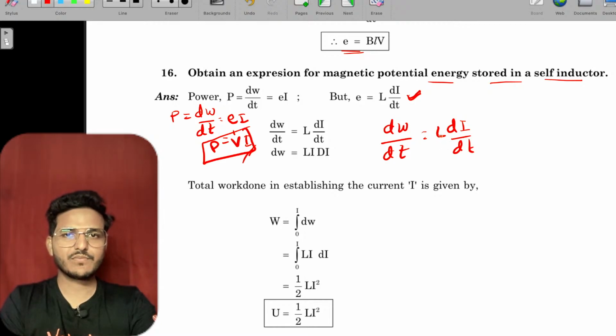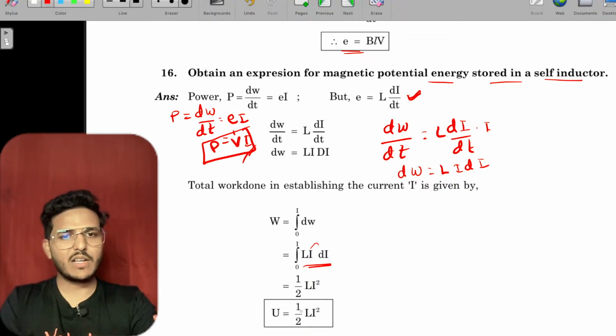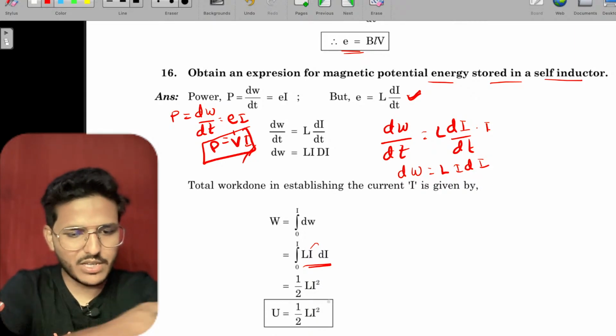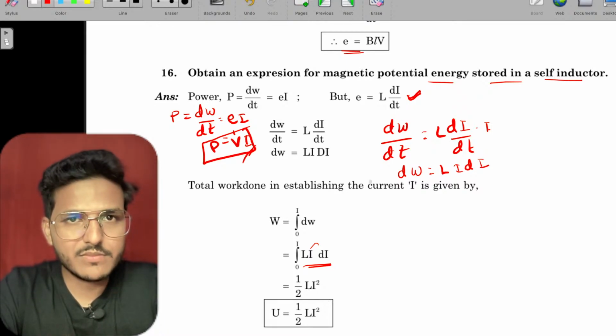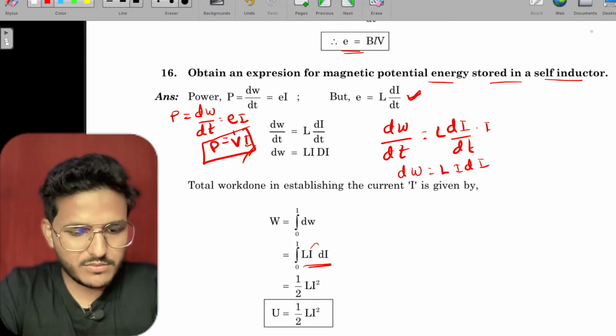Now dW is what? dW is L I dI. So integration of L I dI. L is a constant, and the integration of I is I²/2, so W equals half L I². Just half L I². Okay.